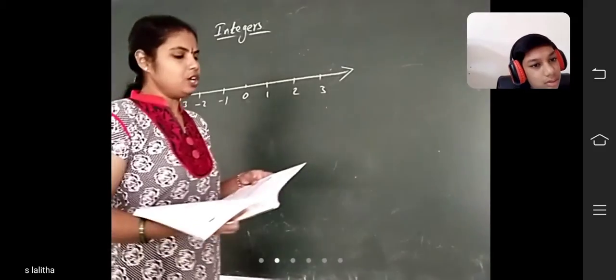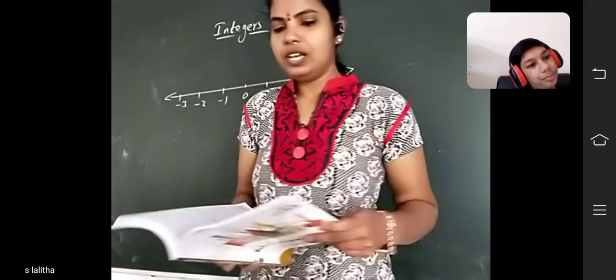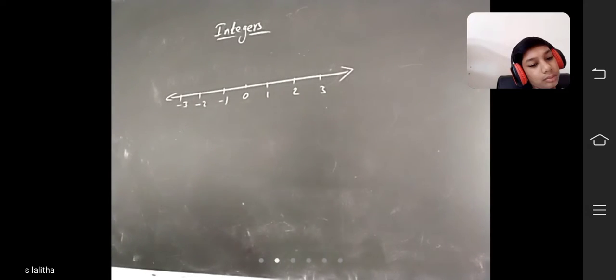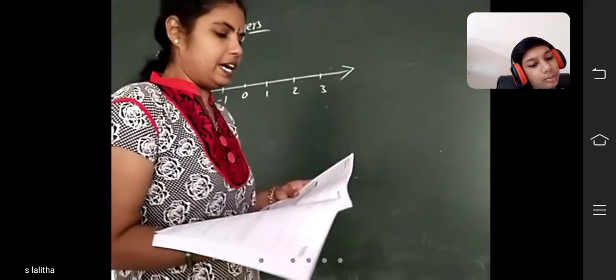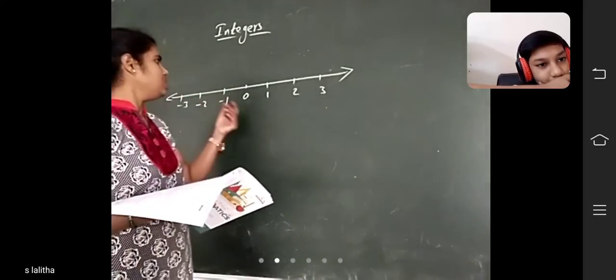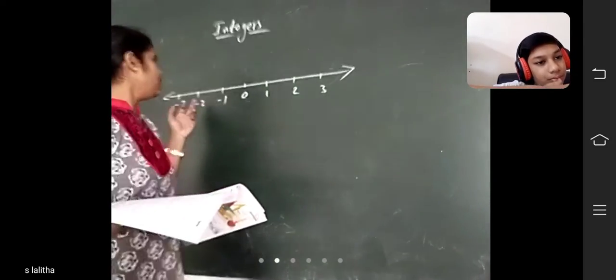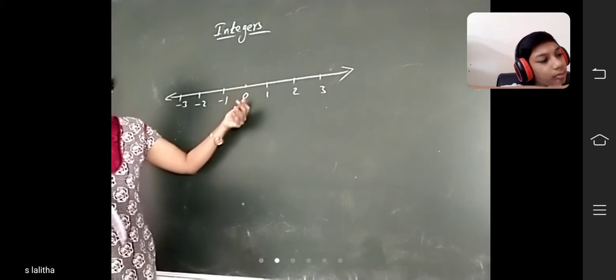Next, representation of integers on the number line. First, draw a straight line. Mark a point 0 in the middle of it. Mark equal distances on the right as well as on the left. So first you should draw a number line, and on that straight line, mark 0 in the middle.